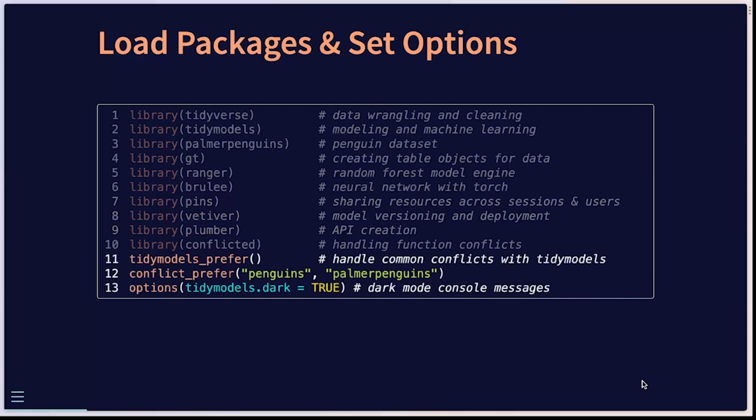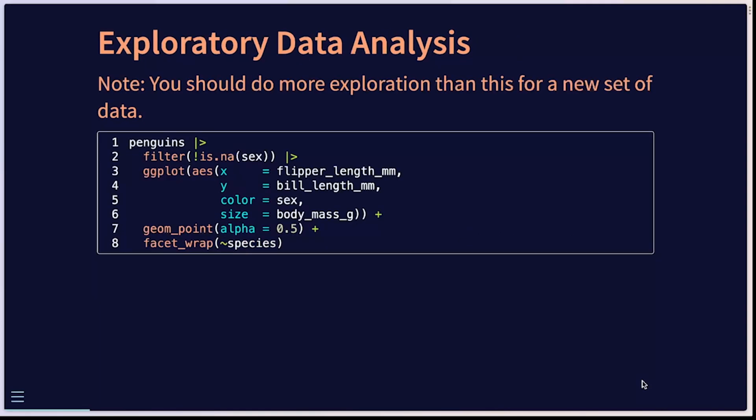I'm also setting a couple of defaults here. These are useful to handle things like conflicts and ensure that the tidymodels printing matches the theme that I'm using. Specifically, I'm using a dark theme, so I want my messages to come out as dark. All right, so let's jump into the exploratory data analysis. As you see on the screen here, you should probably do more than this for your own modeling work, but this is a fairly well-known data set to myself, and I'm sure many of you as well.